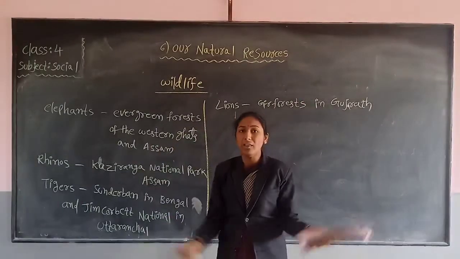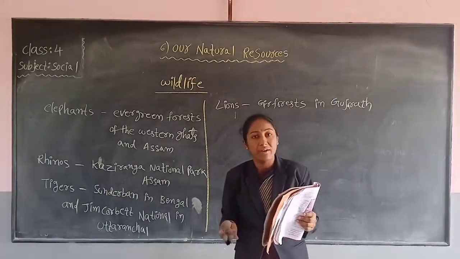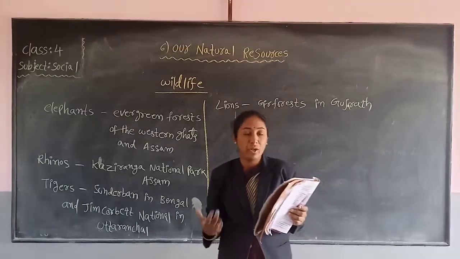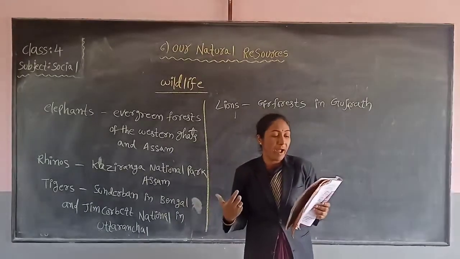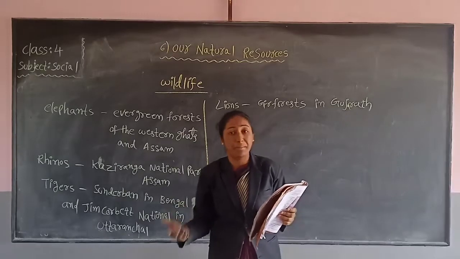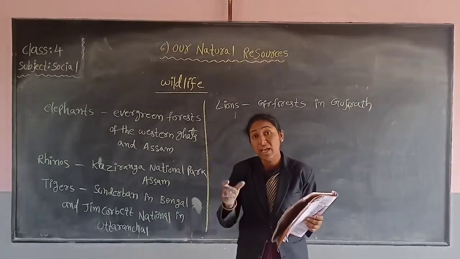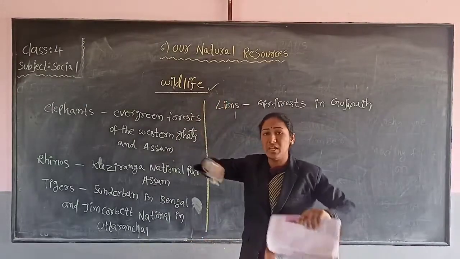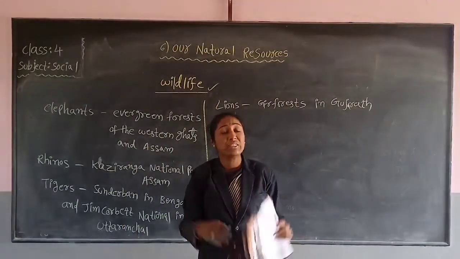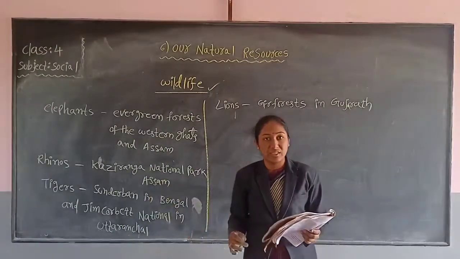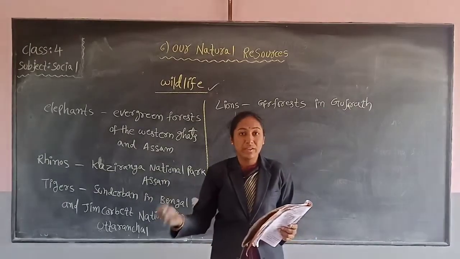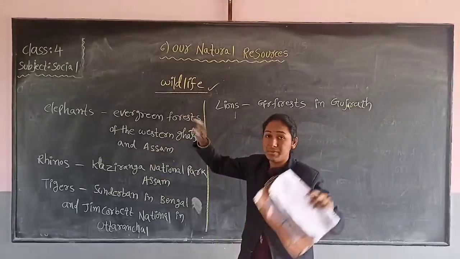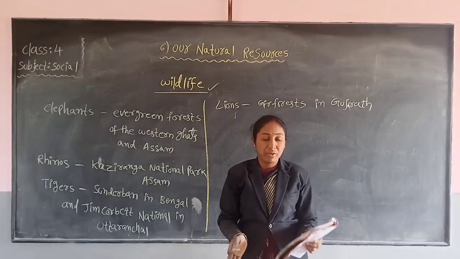Wildlife includes all the animals like lions, tigers, elephants, rhinos, bears, wild buffaloes, deer, antelope, and a large number of birds, reptiles, fish, and even insects. These all are called wildlife. It means all the types of animals and birds and insects, which are living in the forest or outside. These all come under wildlife.